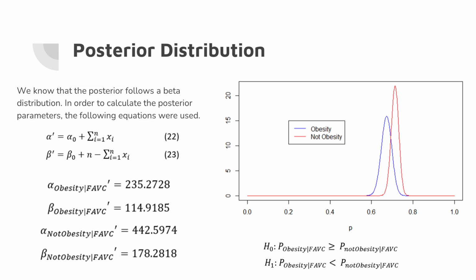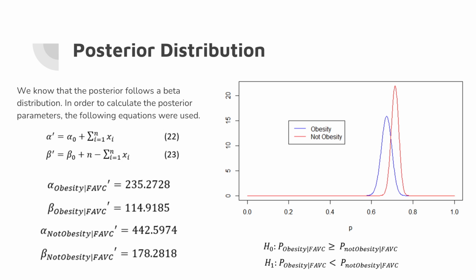After performing the conjugate prior, we can then obtain the posterior distribution. As we know that the posterior follows a beta distribution, we can calculate using equations 22 and 23 the alpha prime and beta prime of obesity and of not obesity.